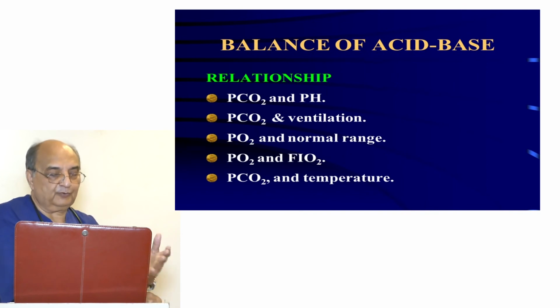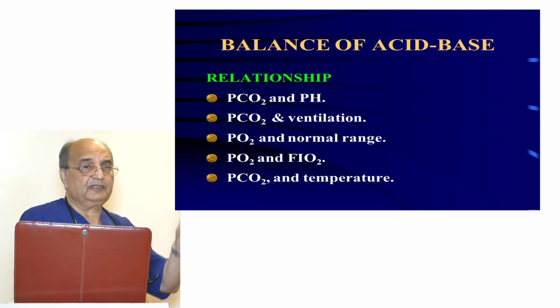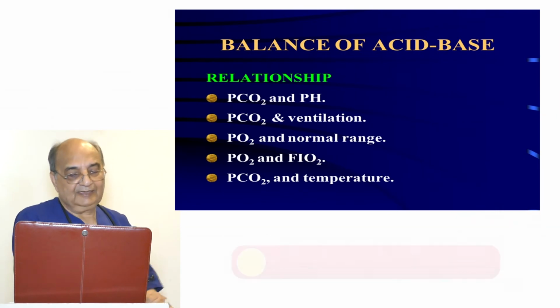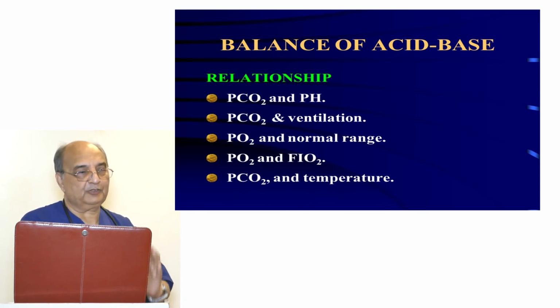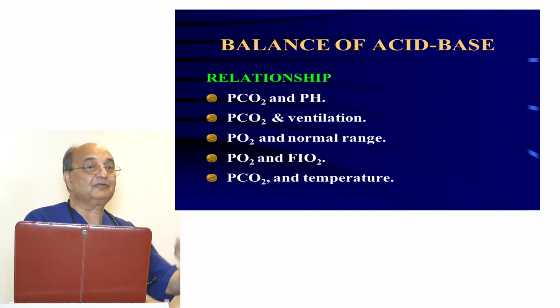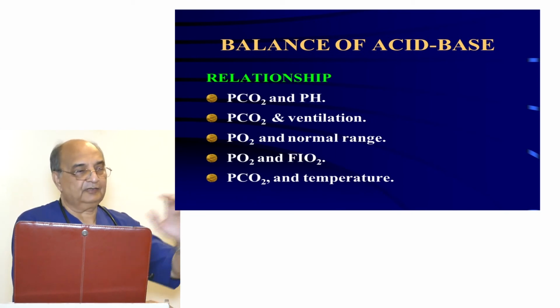Then PO2 and FiO2 ratio, PCO2 and temperature. When the temperature increases, metabolism increases. When metabolism increases, there will be more production of carbon dioxide. On the other hand, if the PCO2 increases, it causes respiratory acidosis. And when you increase the temperature also, both of these will shift the oxygen dissociation curve towards the right. When it shifts towards the right, the combined form will be reduced, but the concentration in the plasma will increase. It means the PO2 will increase because oxygen will not be able to combine with hemoglobin.